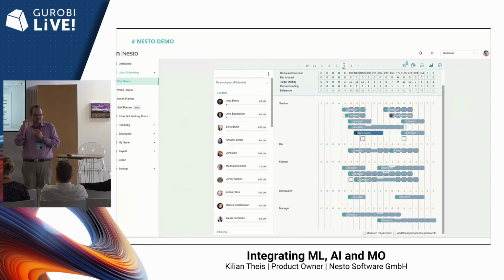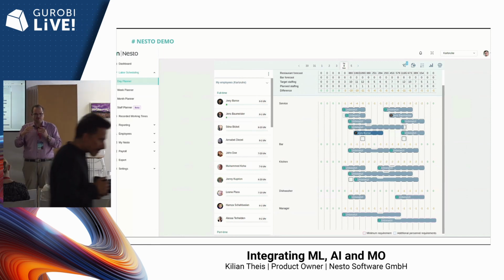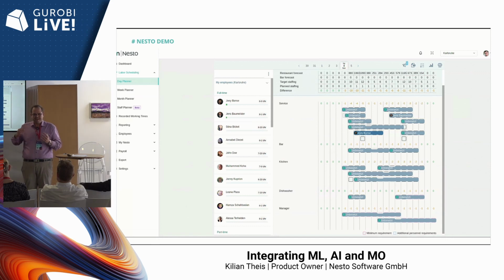At each step of our Nesto process, which delivers automated solutions, we still have the opportunity to manually adjust things, because our customers have a lot of domain knowledge and a lot of expertise. They might also know about special circumstances the AI isn't aware of. So we need to give them the possibility to adjust things if they know that the automated solution is maybe not perfect for whatever reason.